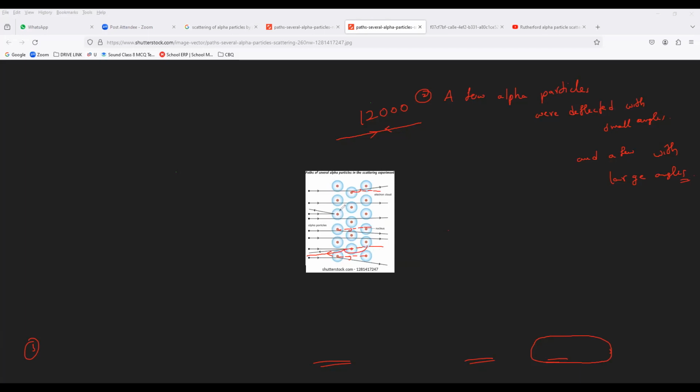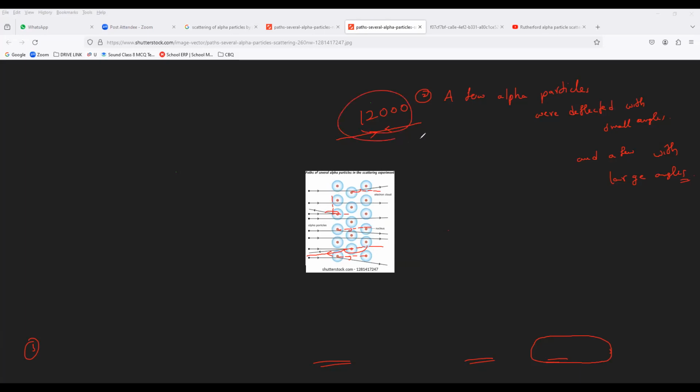They deflect at a very large angle. And one particle out of every 12,000 bounces back along the same path.